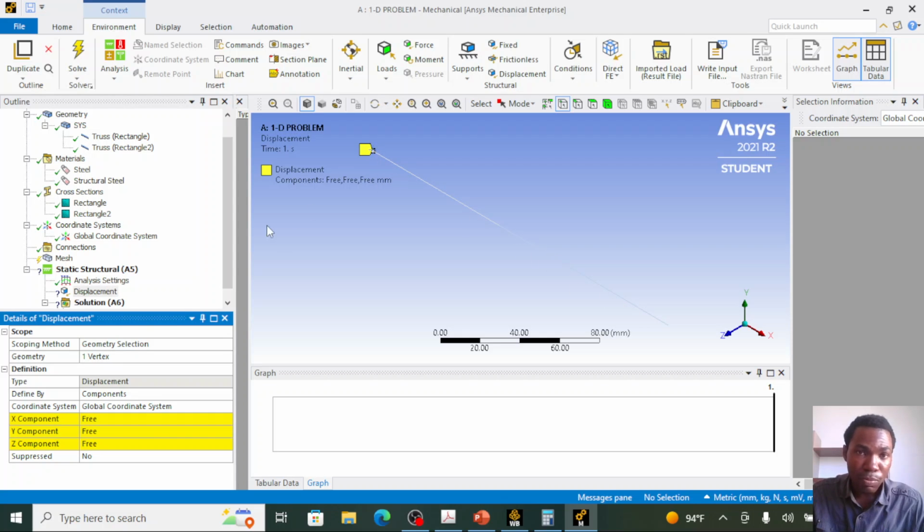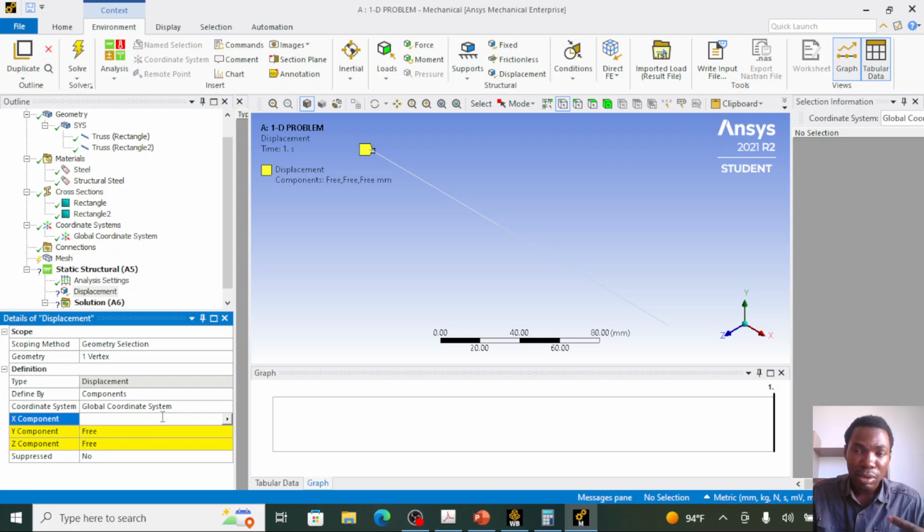The displacement support now is applied to our first node, where you see this yellow shape. Under this support, we also need to define the restraint at that support.